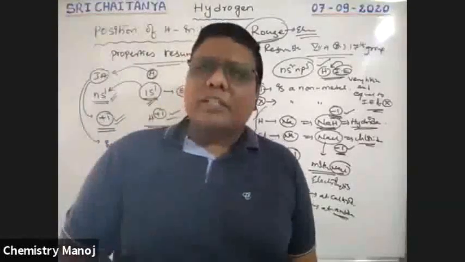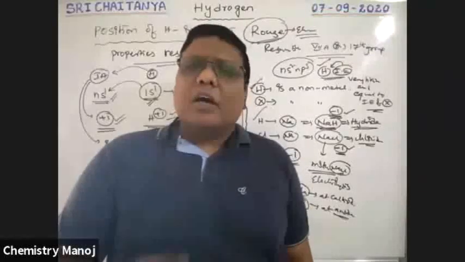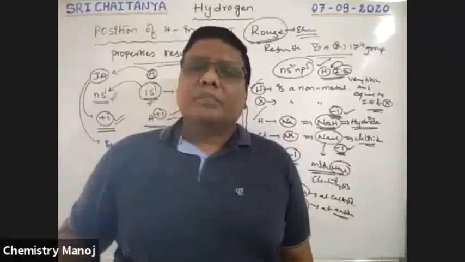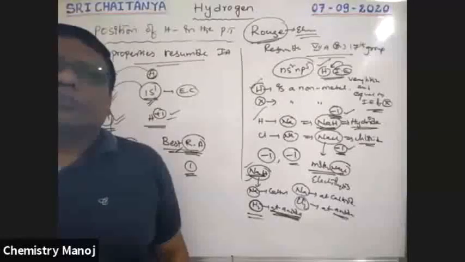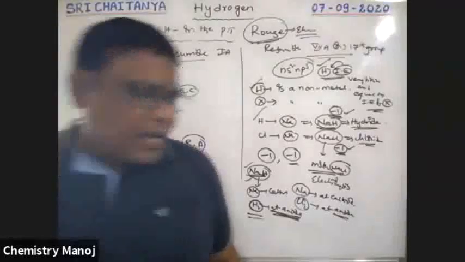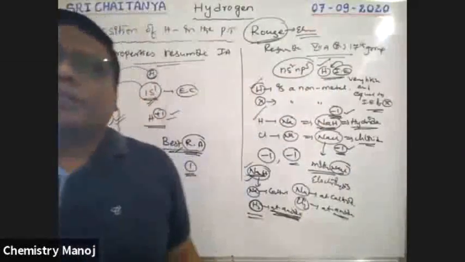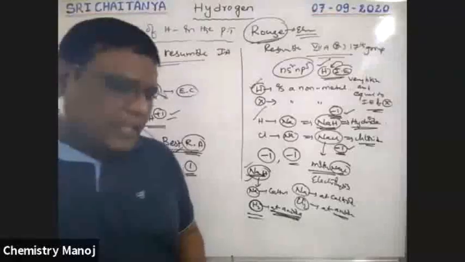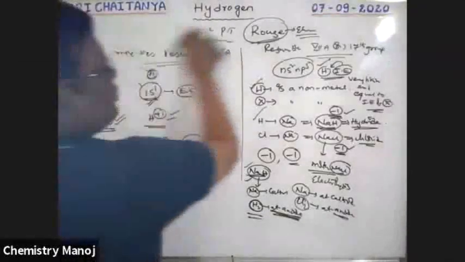Now tell me boys, what is the position of hydrogen? Is it in group 1A elements or in the 7th group elements, either of these or none of these? None of these. So finally, hydrogen has no particular position. Still the position of hydrogen is uncertain. So this is the position of hydrogen, my dear boys.